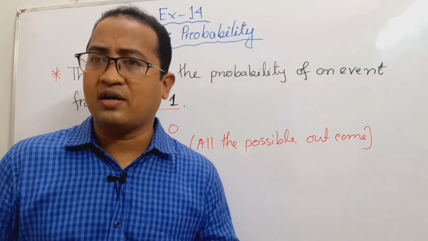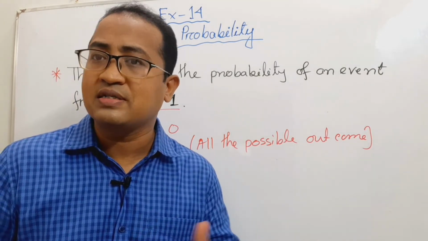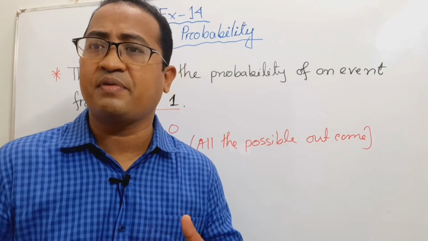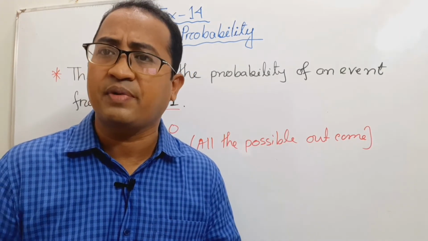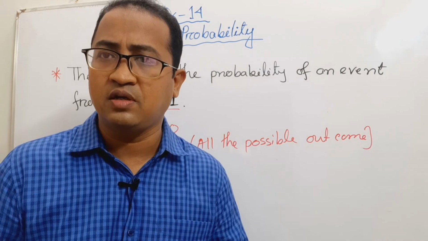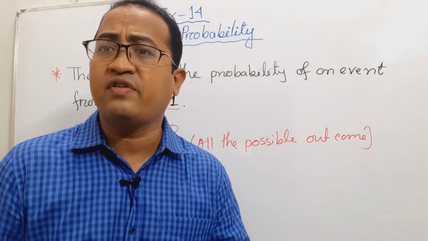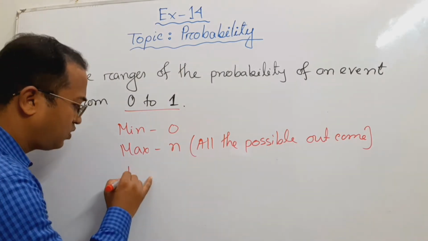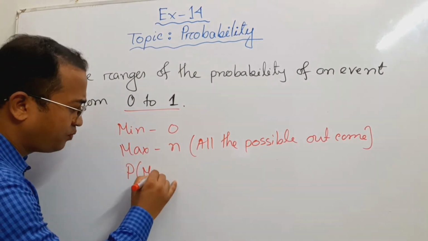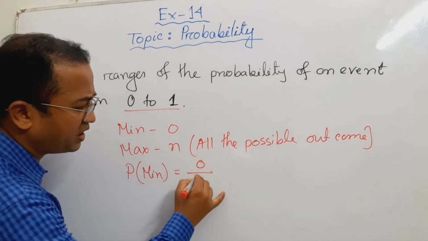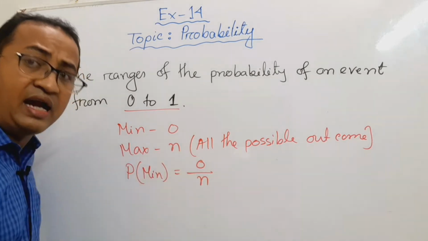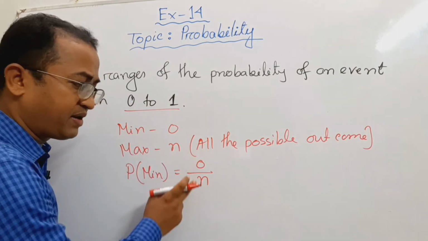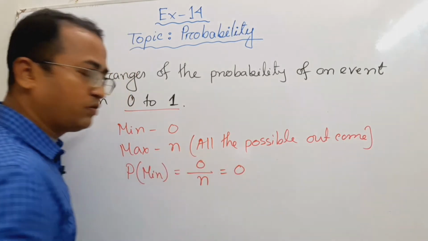Say you throw a dice and you want 7. But it is not possible to get 7 by throwing a dice because there is no 7. This is an impossible event, so the favorable outcome is 0. So what will be the probability? That will be 0 by n. N means all the possible outcomes. Favorable outcome divided by possible outcome, that is 0.